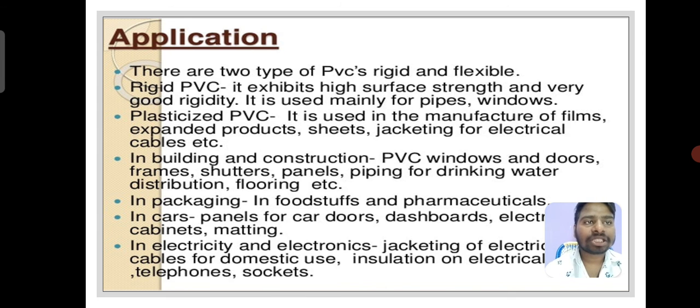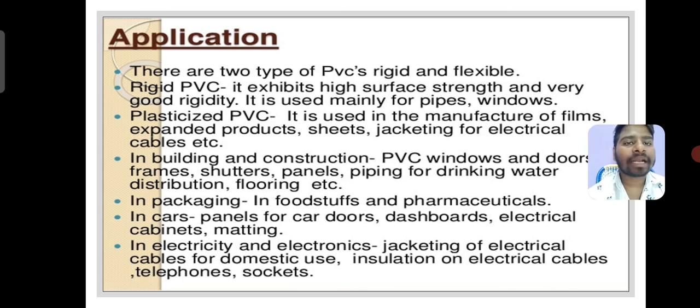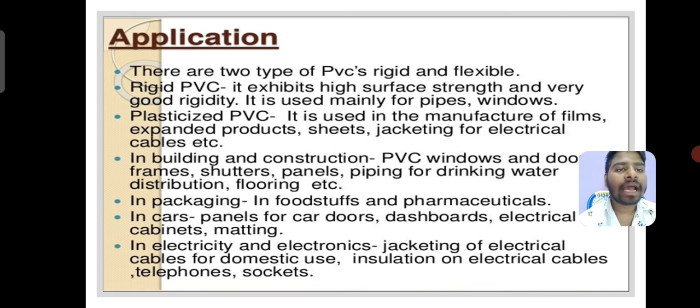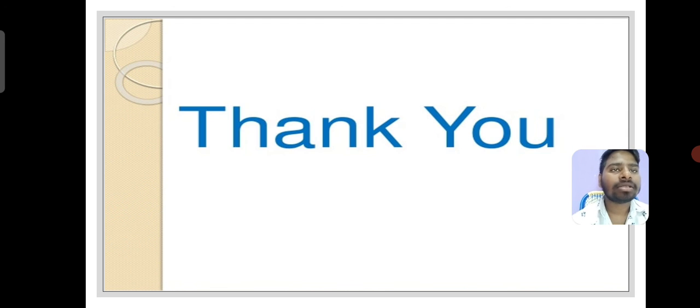In building and construction: PVC windows and doors, frames, shutters, panels, piping for drinking water distribution, flooring, etc. In packaging: in foodstuffs and pharmaceuticals. In cars: panels for car doors, dashboards, electrical cabinets, matting. In electricity and electronics: jacketing of electrical cables for domestic use, insulation of electrical cables, tables, sockets.